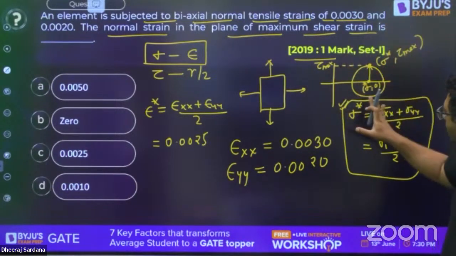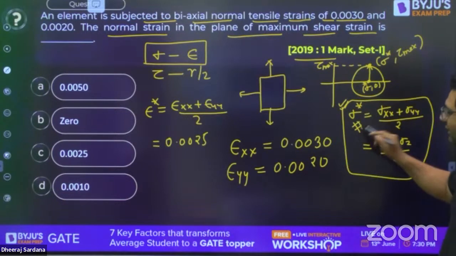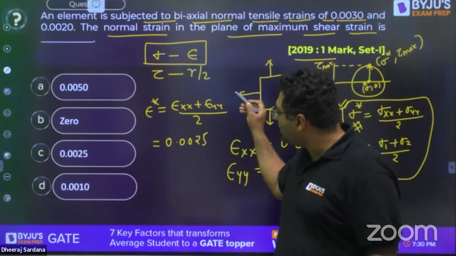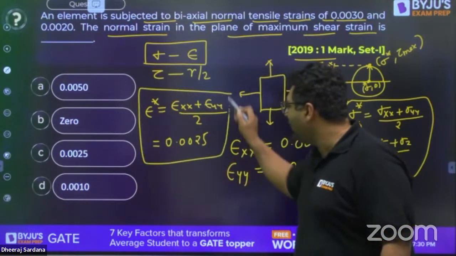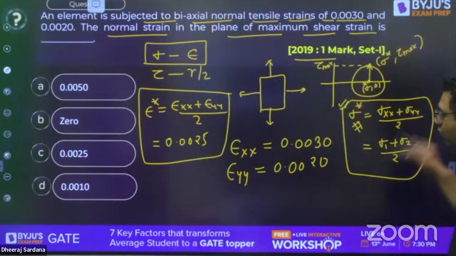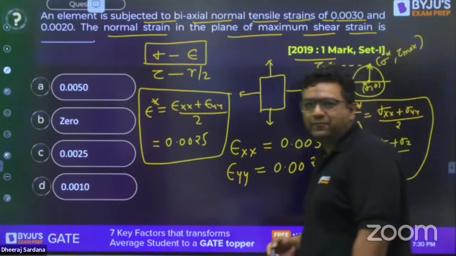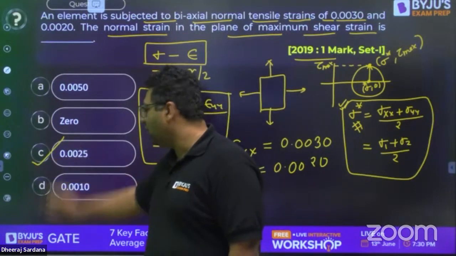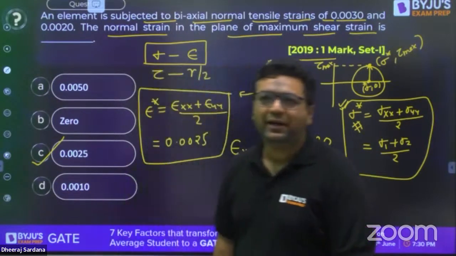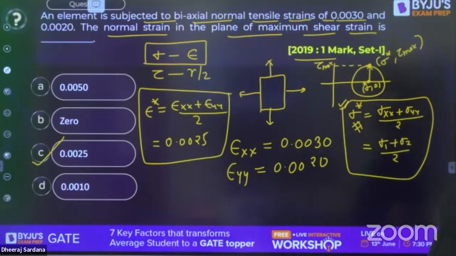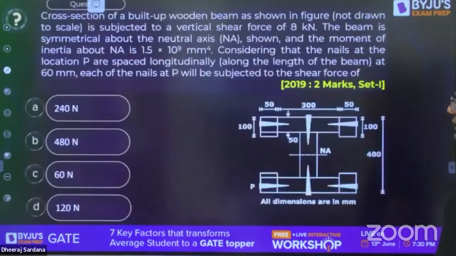Actually, what I have done here was the explanation. If you know the Mohr circle, you know this formula. Then without explanation, the solution is only this much. So this was the explanation from where I get this. So the answer is going to be C. Very good, aspirant and Vaibhav, I feel you understood this question. Then we are moving to the next question. Anybody, if you have any doubt, please ask.